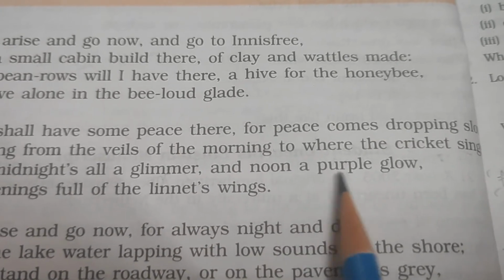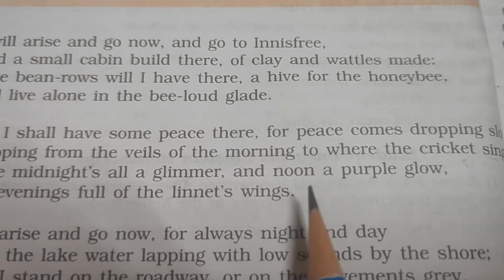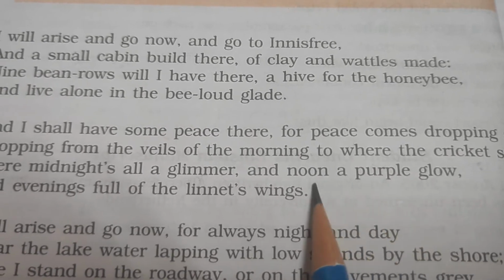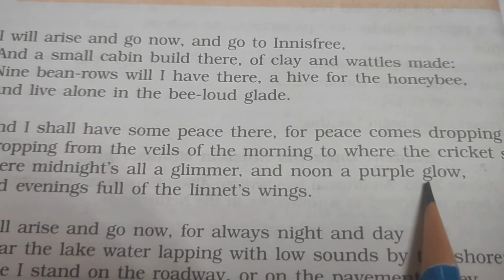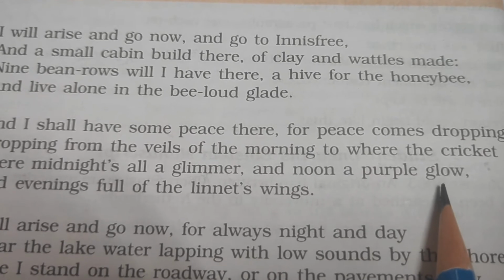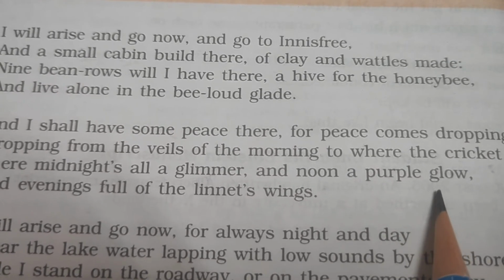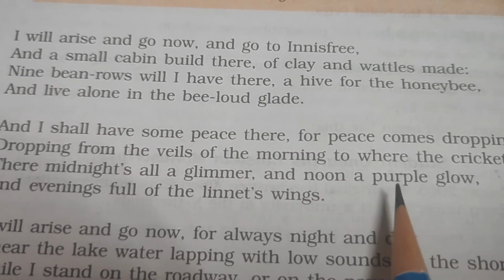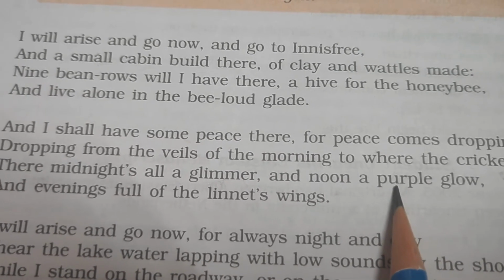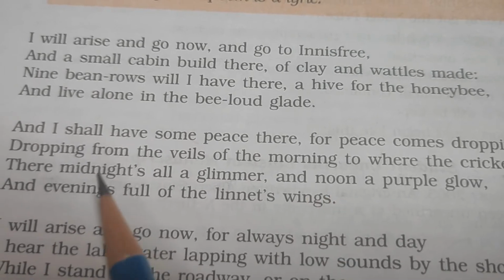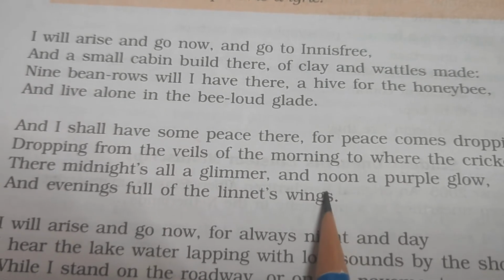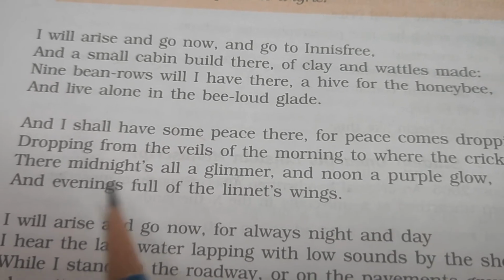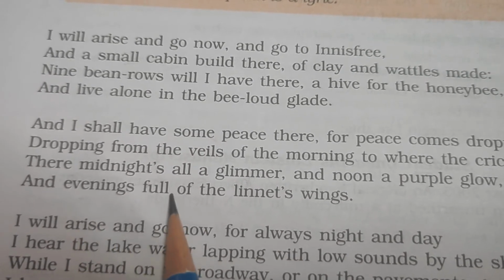And noon a purple glow. During the noon, the sun rays will give the purplish glow, and thereby the poet will be happy, and he will have his peace. He was in search of peace, and he will have that. That means during morning, during night, midnight, and during noon, he will have his peace. And again in the evening also.